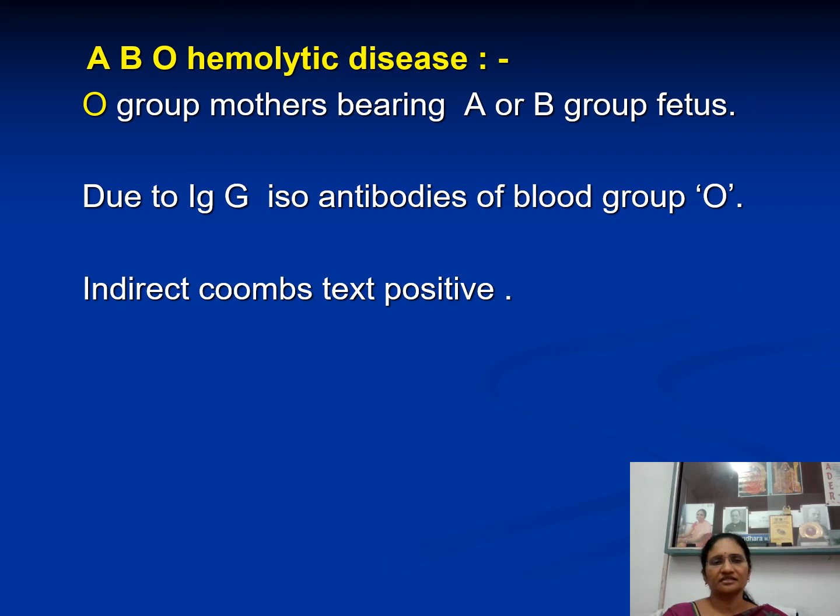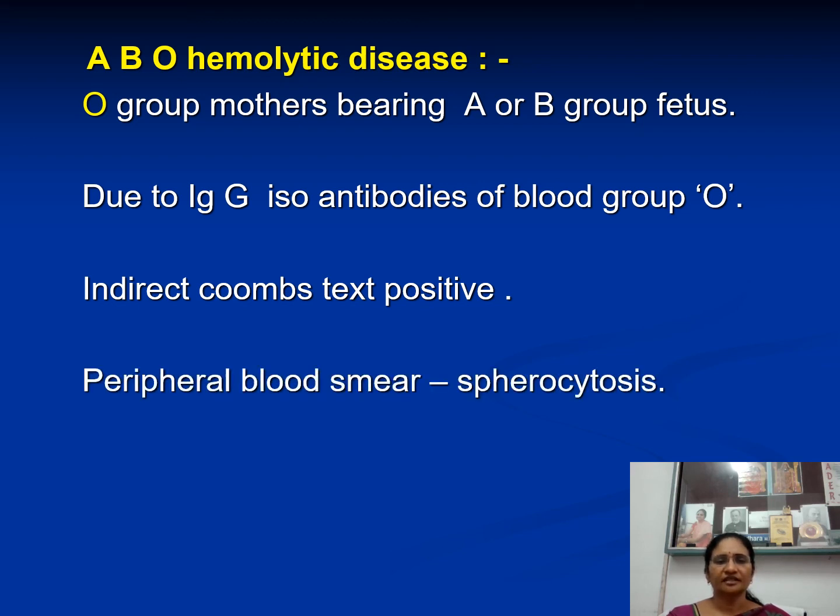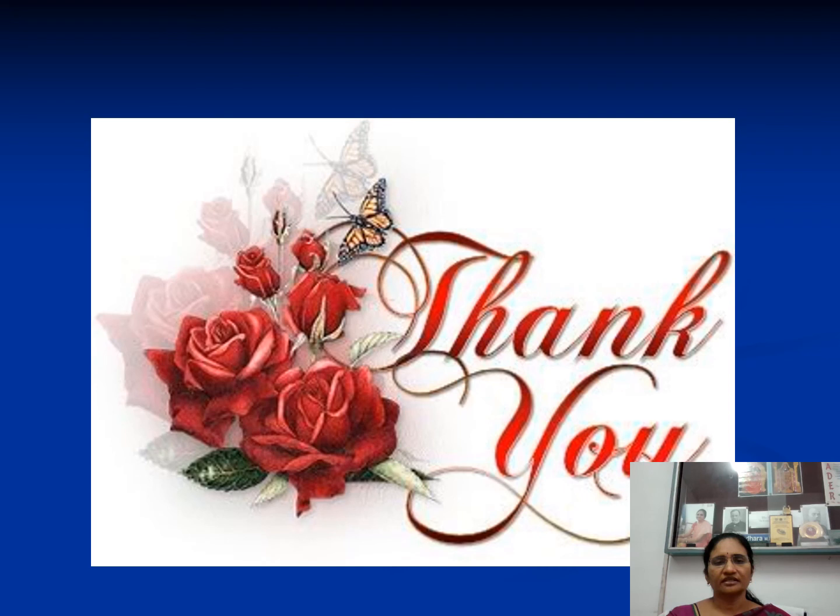In the first pregnancy itself it can happen because they are natural antibodies already present in the mother. They may destroy the A group or B group fetus, right? And that also you can detect by indirect Coombs test or by spherocyte tests.